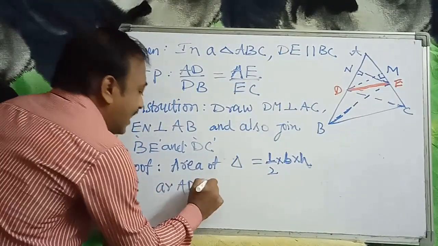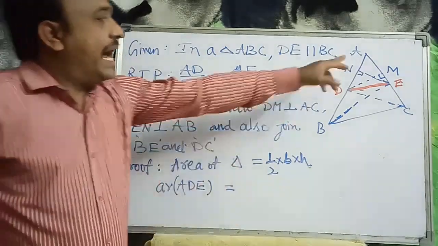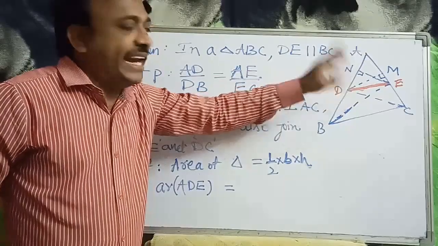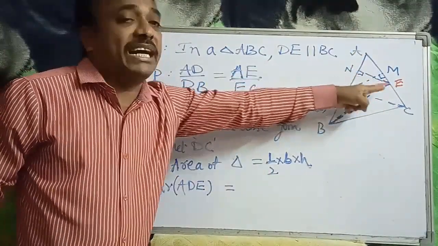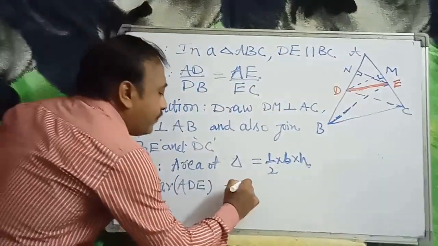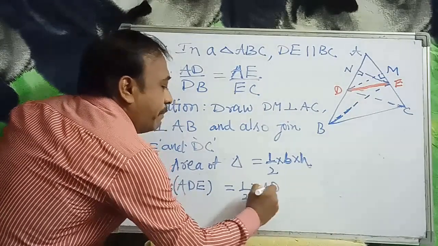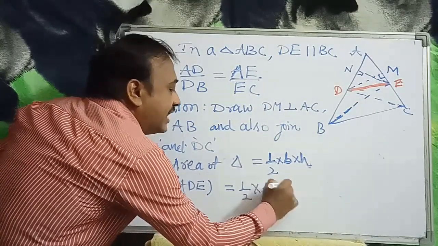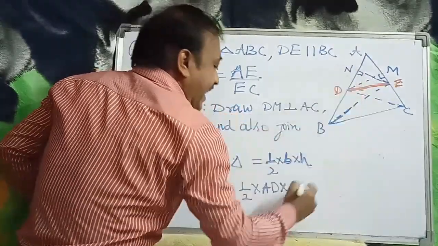Area of triangle ADE is equal to, observe it, I am considering the base as AD. Then its corresponding altitude will be EN. So half into AD, the base, into the corresponding altitude EN.